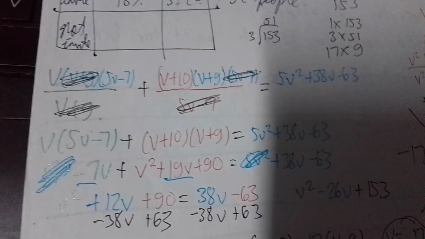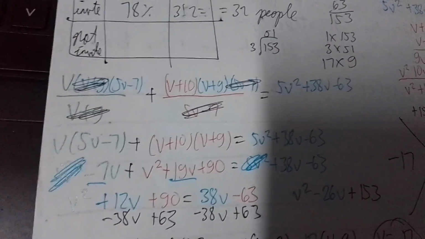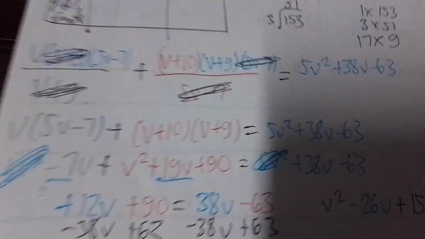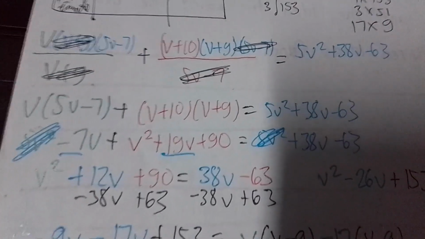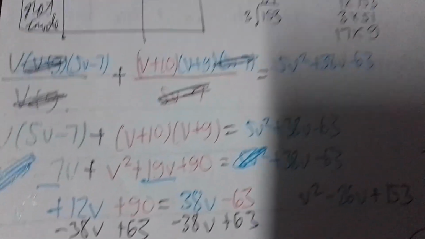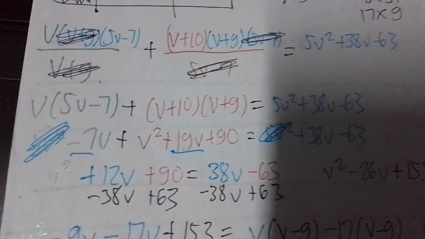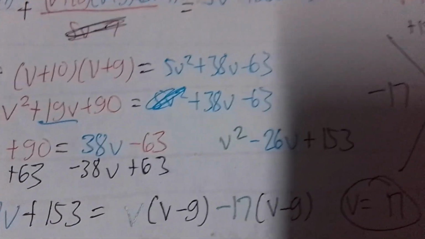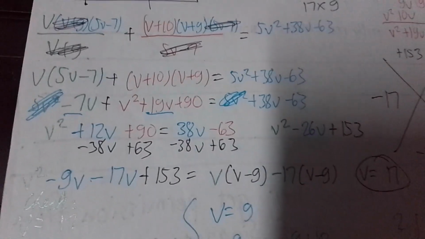Okay? Now we get to combine like terms. However, look at this. The two 5V squares here can cancel out because they even out with each other. Next, we look at the V's where we can combine like terms. Negative 7 plus 19 equals positive 12. So now we have V squared plus 12V plus 90. On the right hand side, we have 38V minus 63.